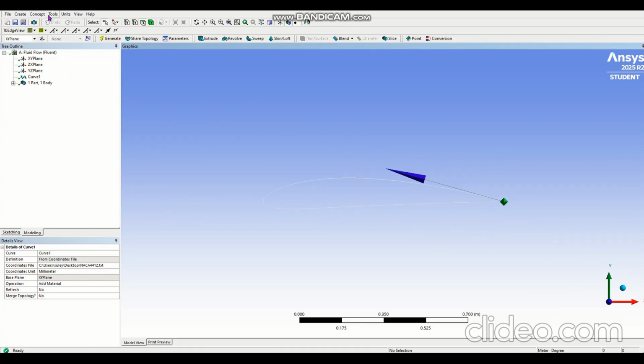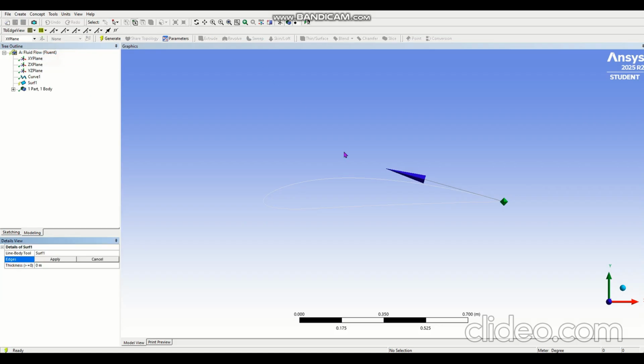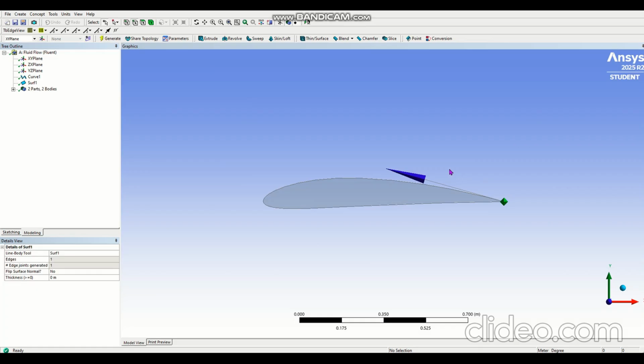Perfect. Now we need to make sure that ANSYS understands that our surface or airfoil is a surface body. So click Concept, Surfaces from Edges, click your airfoil boundary, and hit Apply on the details view. Hit Generate. Now ANSYS understands that our airfoil is a surface body.